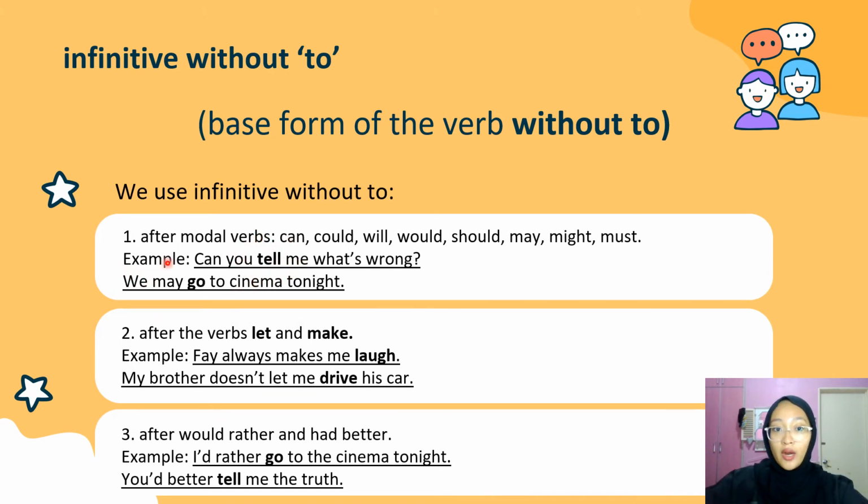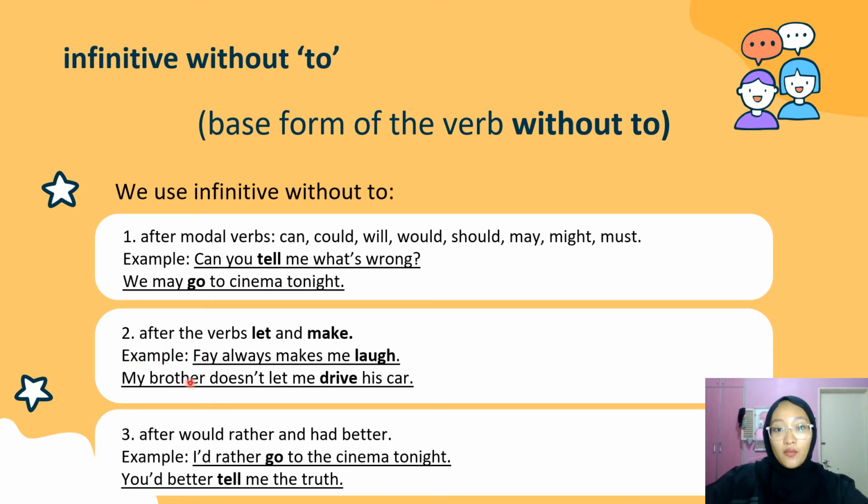For example here, can you tell me what's wrong? So this is the modal verb and the infinitive tell. So it's just in the base form of the verb. Next, we may go to cinema tonight. Second, we use infinitive without to after the verbs let and make.